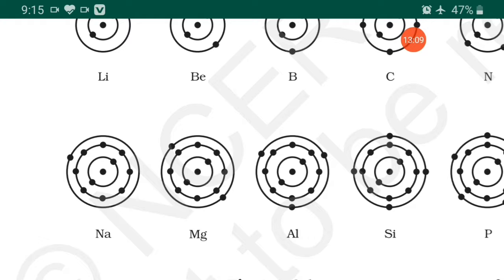After that sodium. Sodium has 3 cells, because 2, 8, 1. So now why 2, 8, 1? My dear students, you have to remember, in the first cell 2 electrons, second cell 8 electrons, and the remaining, what remains? 1 remains. So it will go into the next cell. So that is why 2, 8, 1.